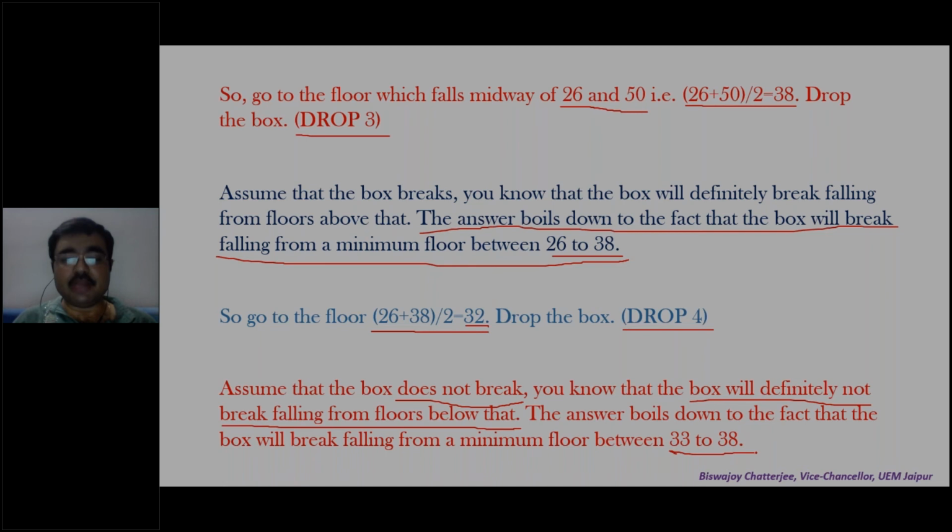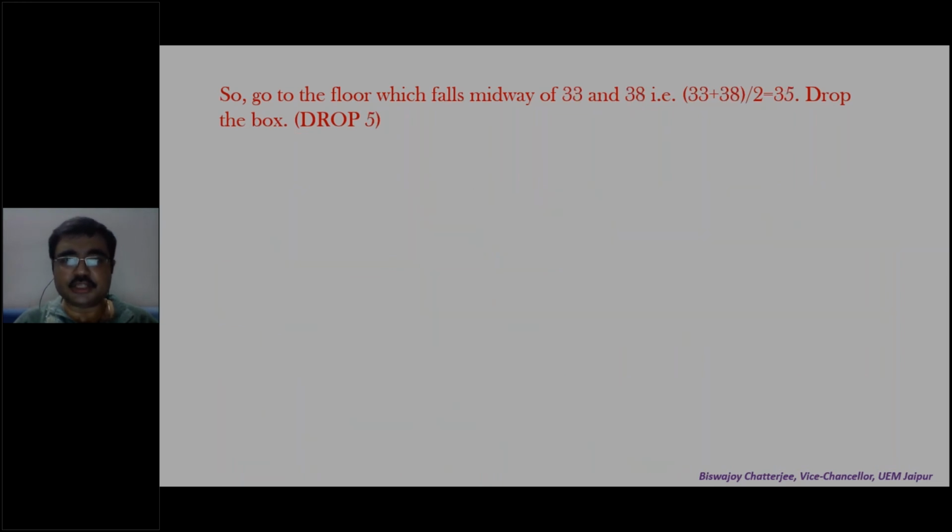Isn't it so? From 38, it had broken. So the minimum number now lies between 33 to 38. What will you do? Midway of 33 to 38, you will go. So midway of 33 and 38 is 33 plus 38 by 2, 35. Drop the box. What is your drop number? 5.